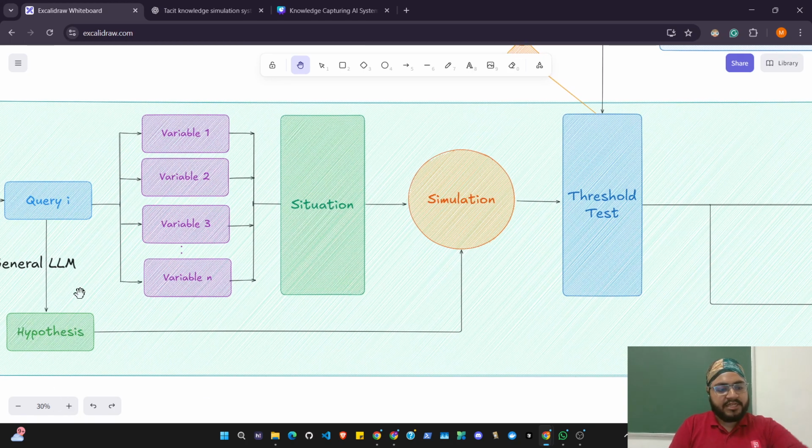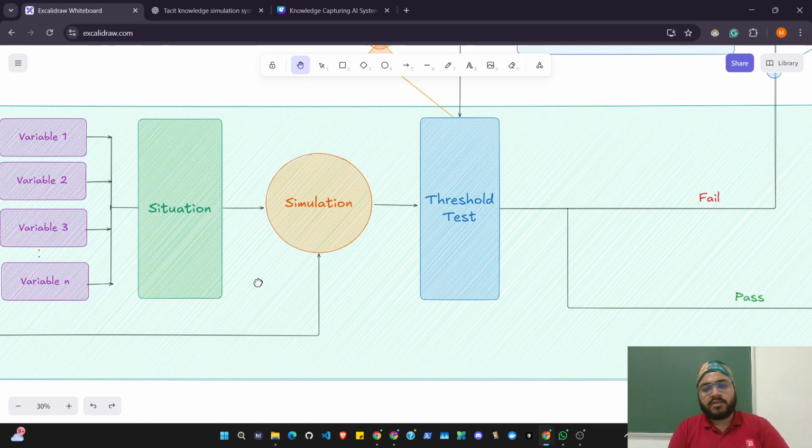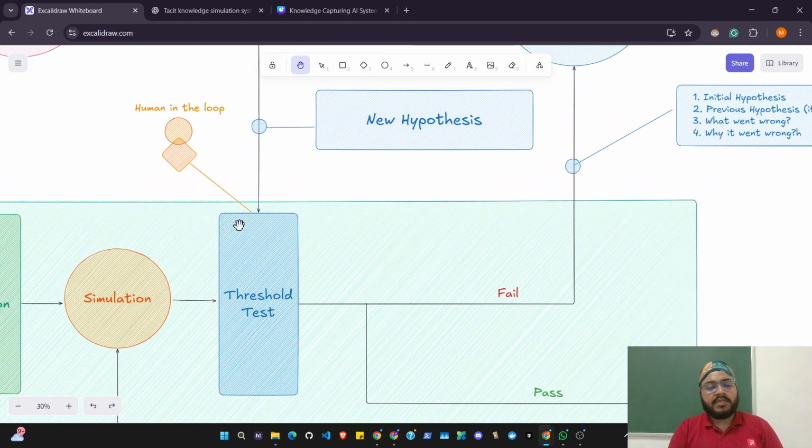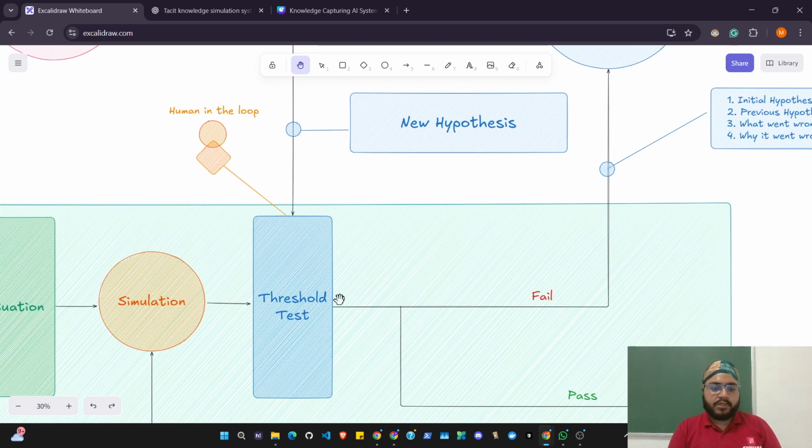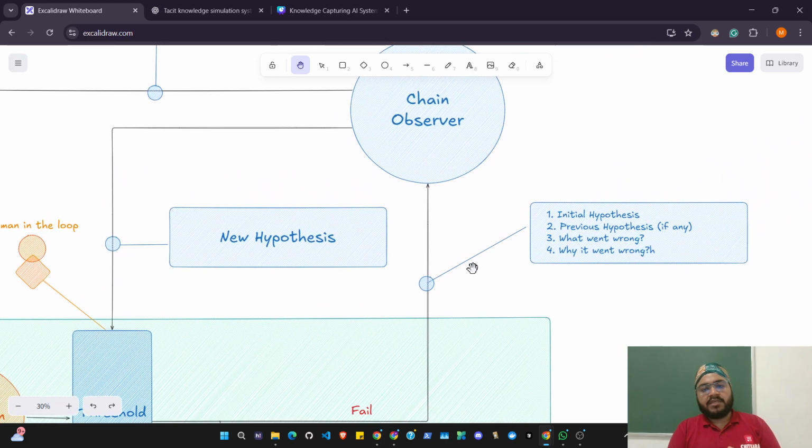Then we take the initial hypothesis that was generated by the general model and test it against the situation, which is now in the simulation place. This is called simulation. We are testing the hypothesis against the situation. The simulation will happen and there will be a threshold test done by the human in the loop. In the threshold test we will see did it pass or did it fail. If it passed, it goes to our knowledge graph, and if it fails, it goes to a place called chain observer.